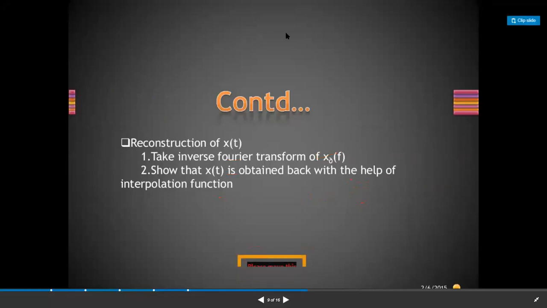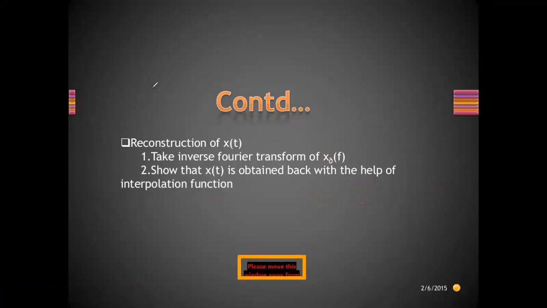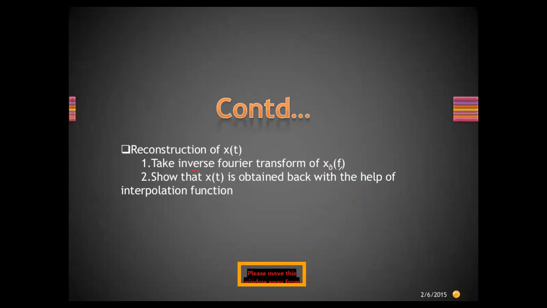In reconstruction we are taking the inverse, whereas in transmission we have taken the Fourier transform. So at the receiver we need to take the inverse Fourier transform of x0 of f, so that the signal which is in the frequency domain will be converted back to the time domain, x of t. So what will happen in the inverse transform? The signal will be converted from x0 of f, which was in the frequency domain, back to x of t. And with the help of an interpolation function, we are reconstructing the signal at the receiver.